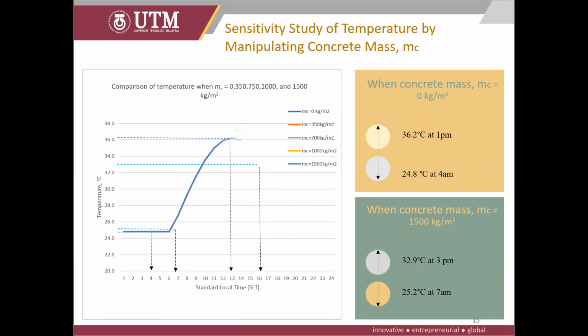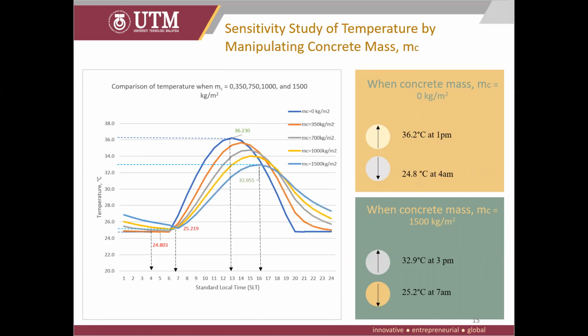As concrete mass increases, the temperature profile tends to be more flattened, with the maximum temperature reduced and occurring at a later time. It can also be observed that the nocturnal air temperature is higher as building mass increases. This may be since a larger building mass requires more time to cool down. There is no lag when the concrete mass is little. The building mass is the least sensitive parameter as it only brings about a small percentage change in the maximum air temperature.